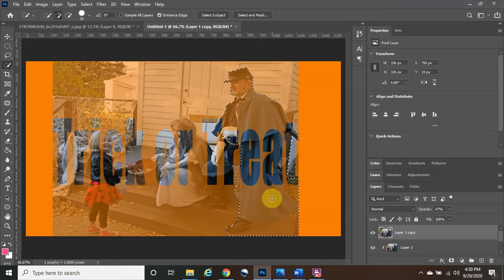So if it's highlighting the areas you still don't want, you don't need to worry too much about it. We're going to fix it later. So our goal right now is to highlight the areas that we would like to pop out, like this woman right here and his shoe. So I'm just going to make sure that we got all of her right there. So we're going to zoom in a little bit because she's kind of small. We're going to hold the control button down.